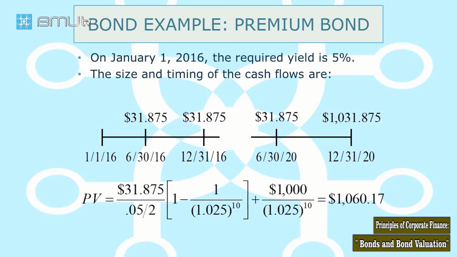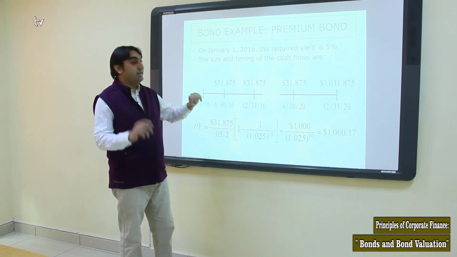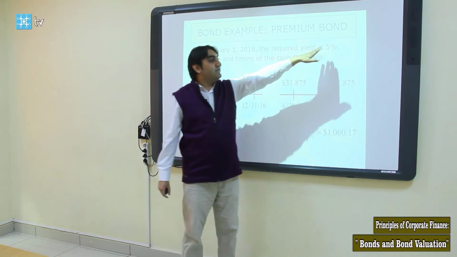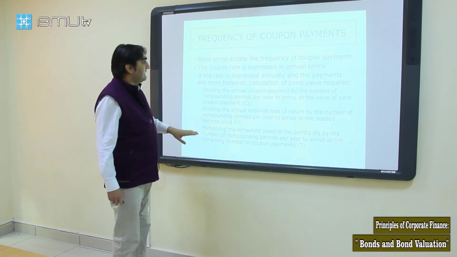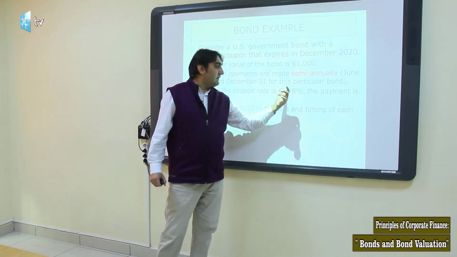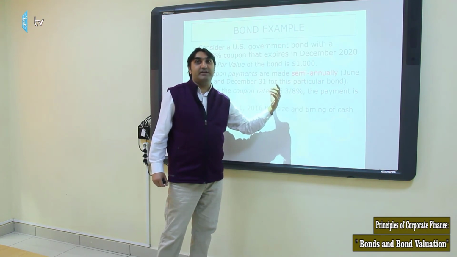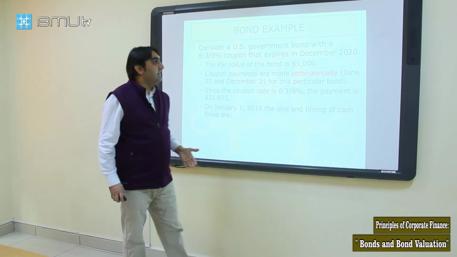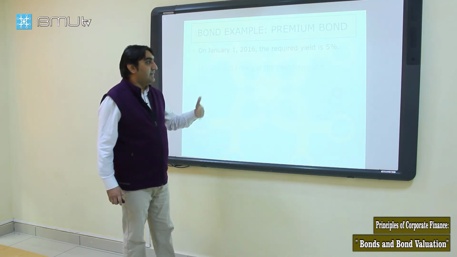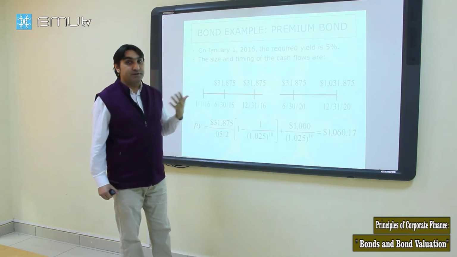We call this type of bond a premium bond. Very simply, the investor requires 5%, but the company gives 6.375%, higher than what the investor requires. That's why it's valued higher than face value, and that's why we call it a premium bond.